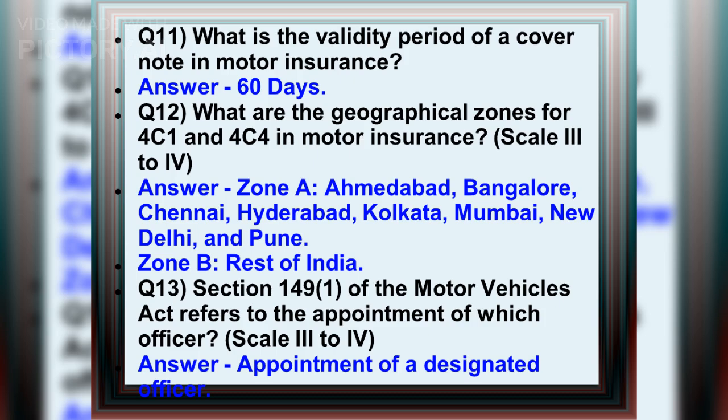Answer: Zone A: Ahmedabad, Bangalore, Chennai, Hyderabad, Kolkata, Mumbai, New Delhi, and Pune. Zone B: Rest of India. Q13. Section 149(1) of the Motor Vehicles Act refers to the appointment of which officer? Answer: Appointment of a designated officer.